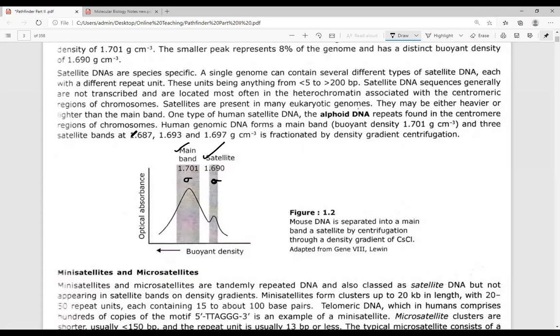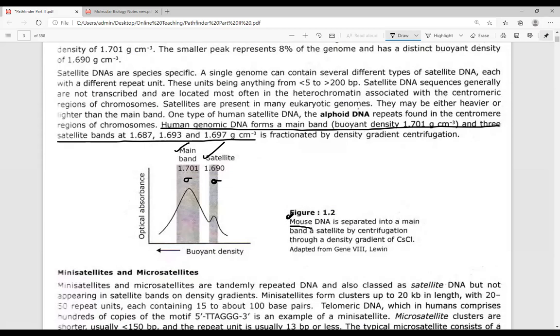So when you talk about human genomic DNA, then human genomic DNA has a main band, and then there are three side bands which are present. The three side bands which are present are 1.687, 1.693, and 1.697 gram per centimeter cube. This occurs in the case of human, and this is in the case of mouse. See this? Okay, this is not Mickey Mouse, but this is mouse.